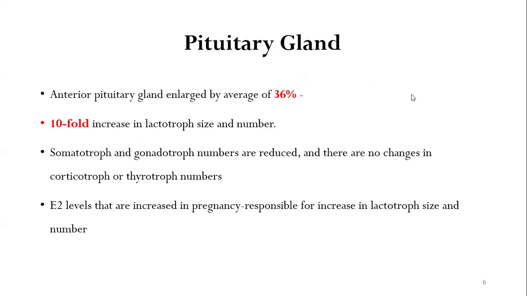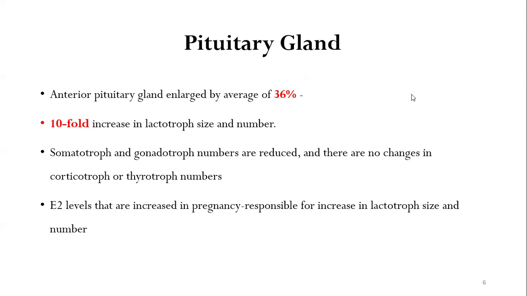Now let us see what changes are undergone by the pituitary gland during pregnancy. The adenopituitary gland in pregnancy is enlarged by an average of 36%, which is quite significant. There is a tenfold increase in lactotroph size and number. Somatotroph and gonadotroph numbers are reduced. This is expected because the functions of somatotrophs and gonadotrophs are reduced in pregnancy, and therefore their numbers are also reduced, and there are no changes in corticotroph or thyrotroph numbers.